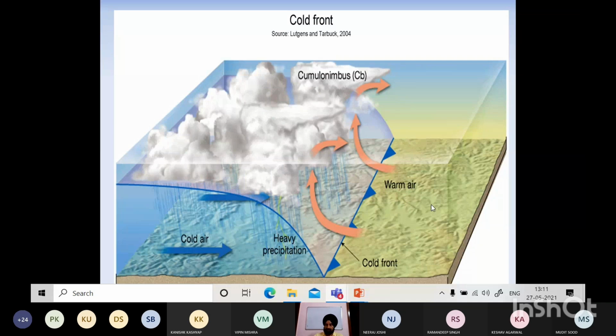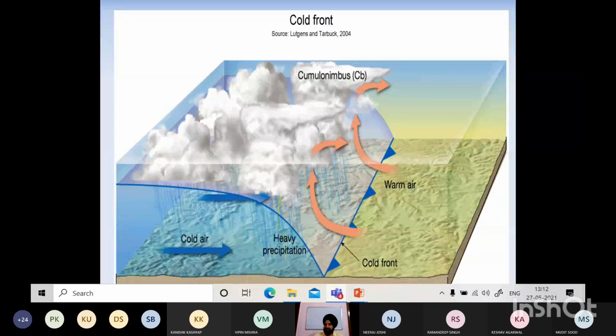So this cold air definitely heavy रहती है, it will stay down and has a tendency to lift up the warm air. So ये जो lifting है, same rising, it will start getting cooled, and if it is cooled below the dew point, condensation will take place. So this is how your frontal formation of the clouds takes place.